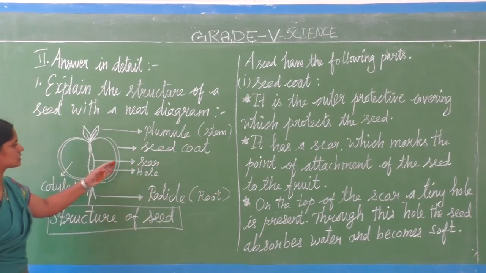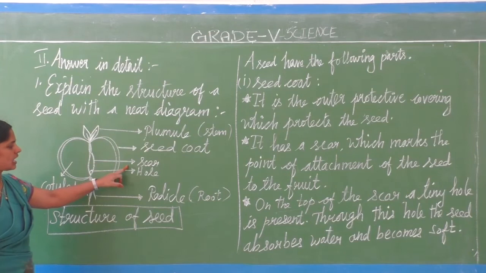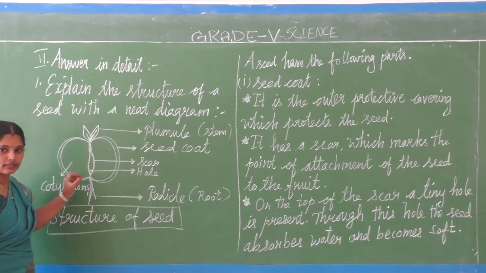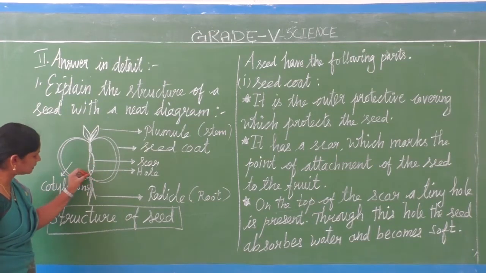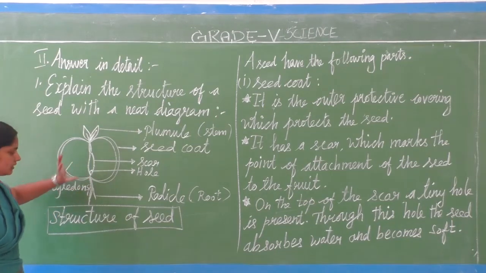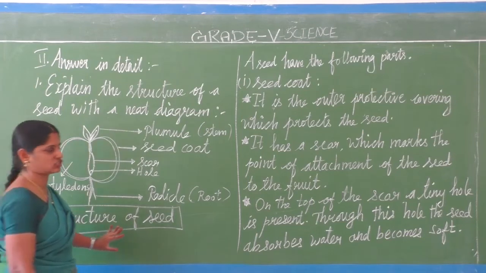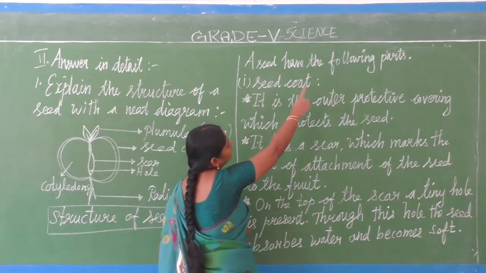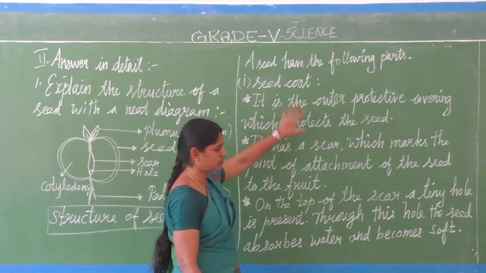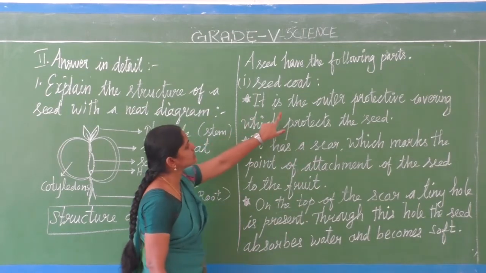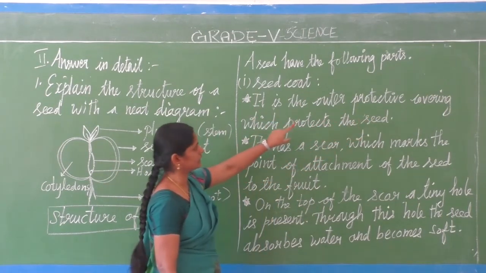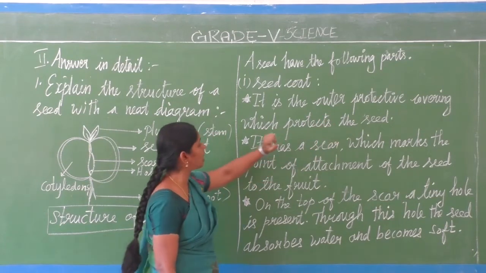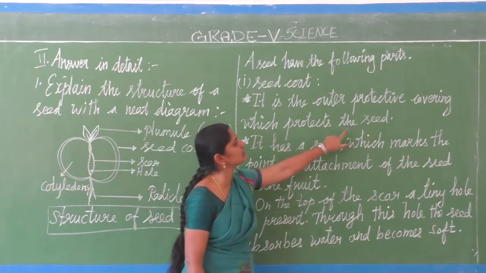The seed coat is the protective coat, and the scar is at the beginning. Above the scar there is a tiny hole through which the seed absorbs water. This is the basic structure of the seed. The seed has the following parts. Seed coat: it is the outer protective covering which protects the seed.